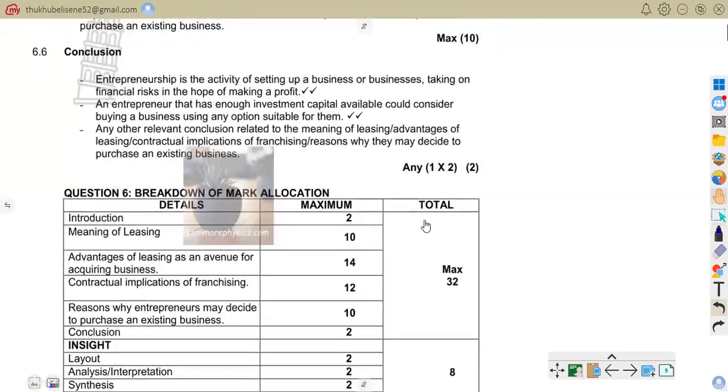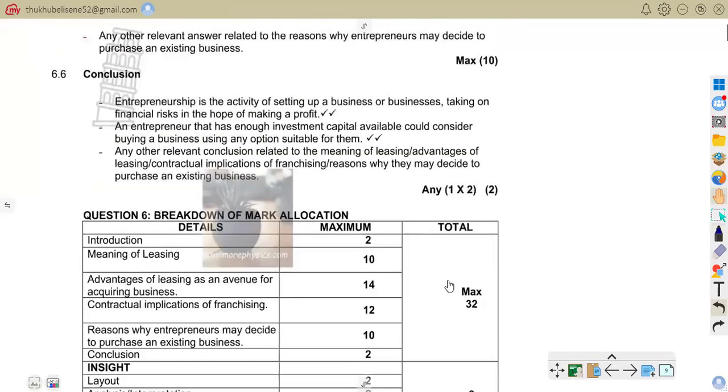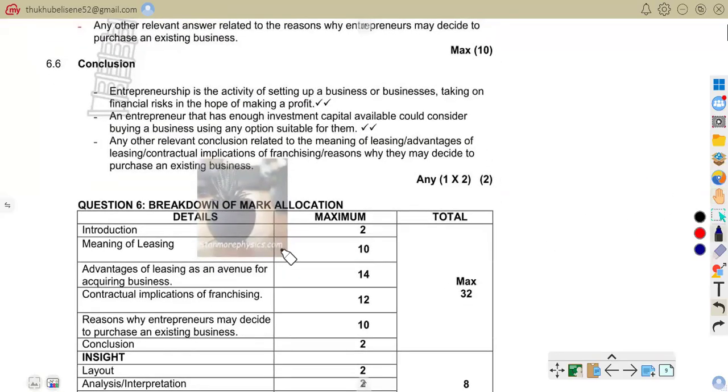So we are now to conclude. As our conclusion says, entrepreneurship is the activity of setting up a business, taking on financial risk in the hope of making a profit. An entrepreneur who has investment capital available would consider buying a business using any option suitable for them. With a large investment, they would rather go for buying a business that already has customers and market share.